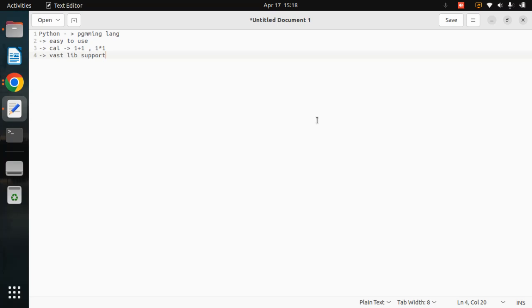Because, for example, in C if you are trying to write a print like hello world, then you need to mention the hash include and all that. Basically, we call these header files. Then you need to write a main method, after that you need to close that method, and between your main method and the closing you need to write a printf statement, and only then it will print. So just for printing hello world you need to write 4 to 5 lines of code. Of course this is a waste of time, this is totally donkey work. In a similar way, C++ is also the same. Java also the same, but not Python.